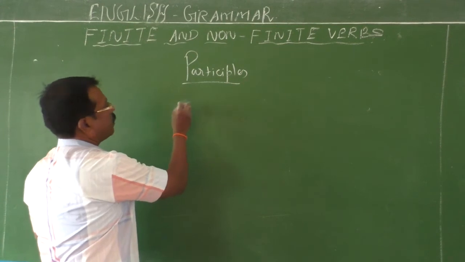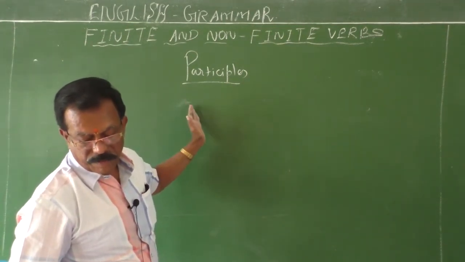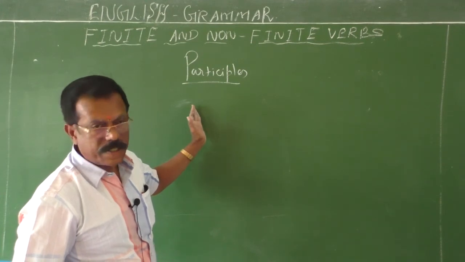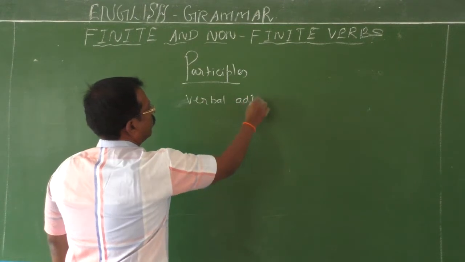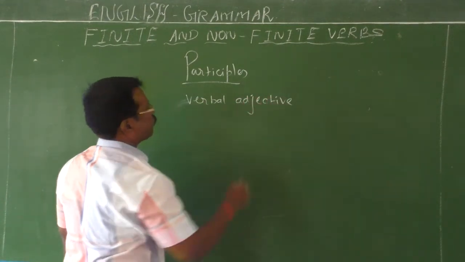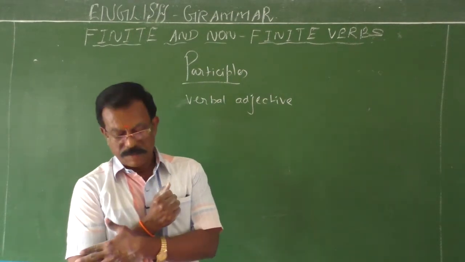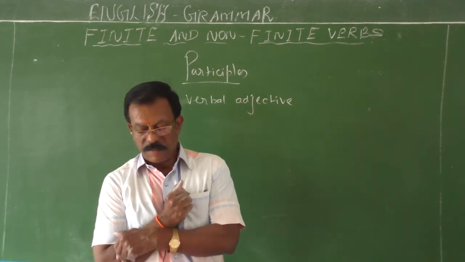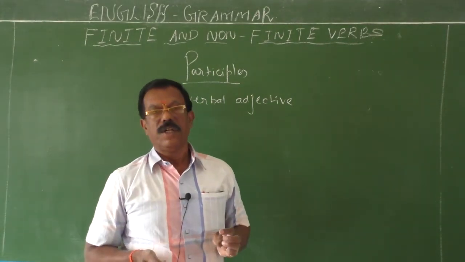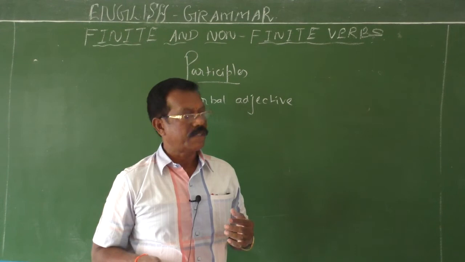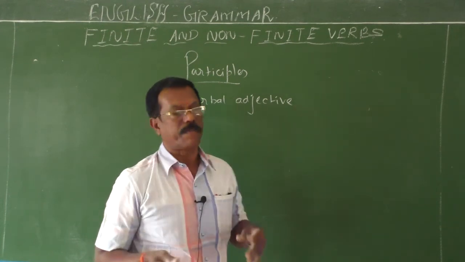So, it is one of the non-finite verbs, and it is formed from a verb. The participle is a verbal adjective. It is formed by adding ing to the base form of the verb. They function as a verb as well as an adjective. Therefore, it is called a verbal adjective. You know that participles are three in types. They are present participles, past participles, and perfect participles.